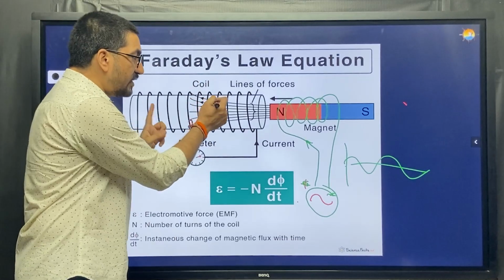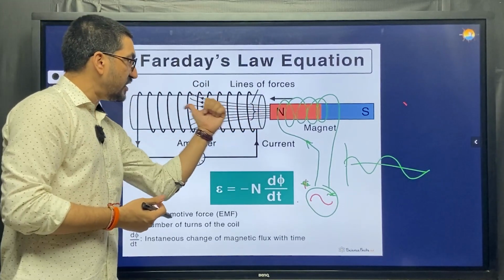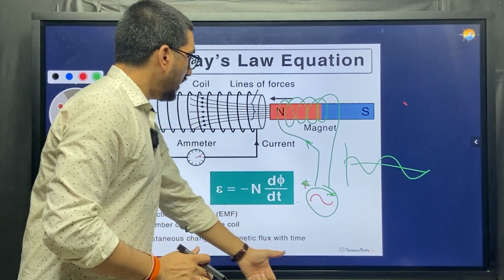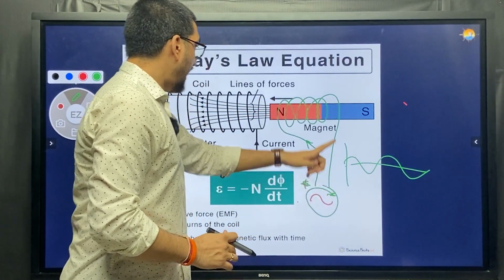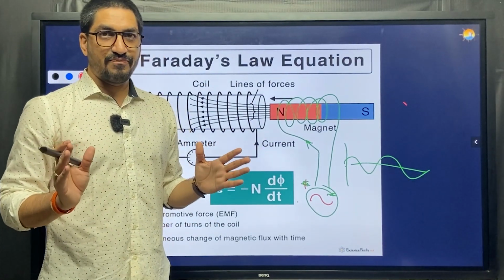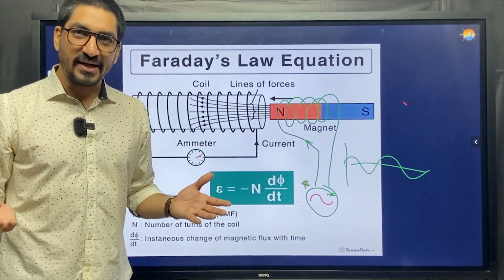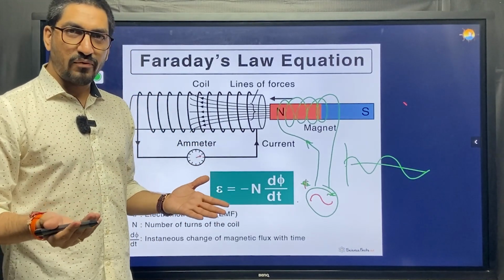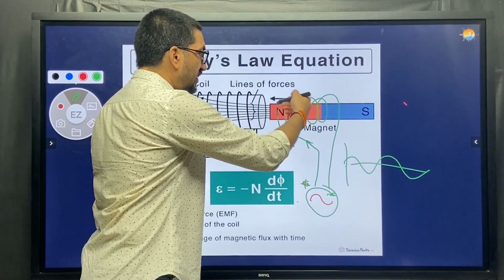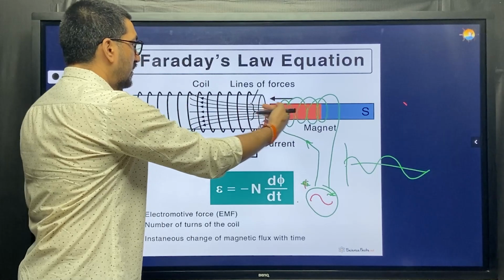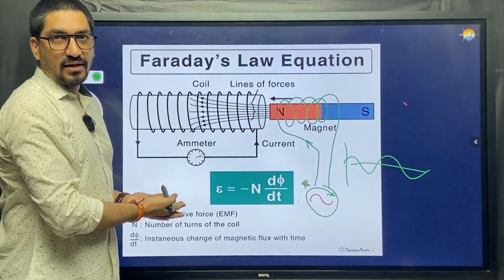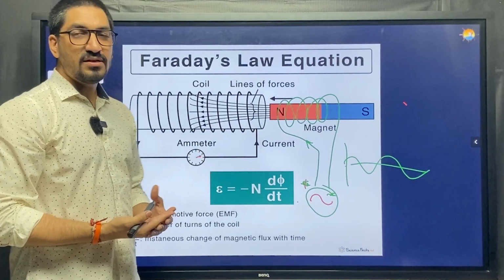So will this induce EMF here? Yes, of course, because my flux is changing. And what does it look like? Two fixed coils. Inside one I'm giving AC and I'm getting AC output. So does it ring a bell? Yes. It becomes a transformer then. So this is the transformer principle, where I've got two coils where I'm producing a changing magnetic field in one and pushing that changing magnetic field into another one and getting an output in the other coil. So this becomes my single phase transformer.